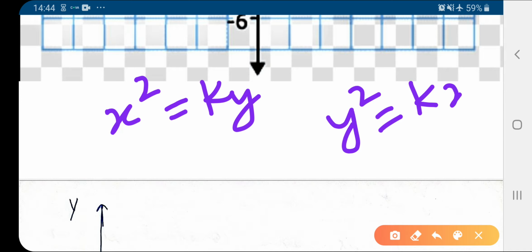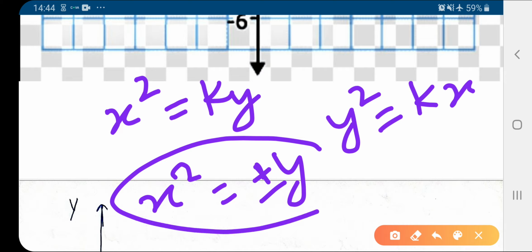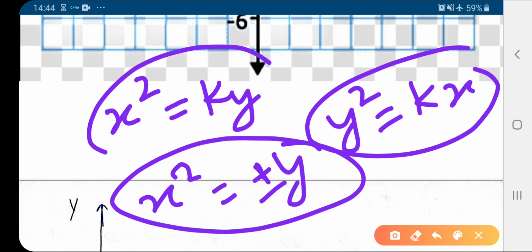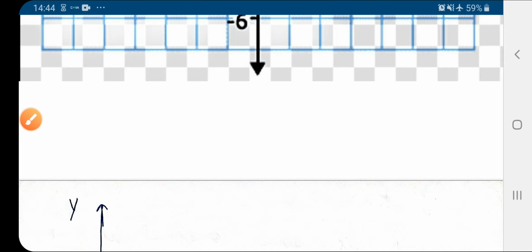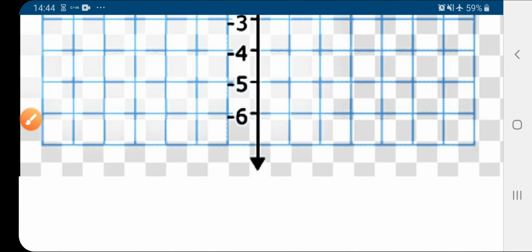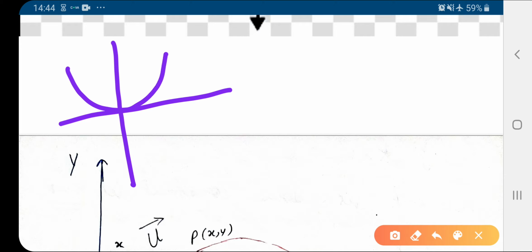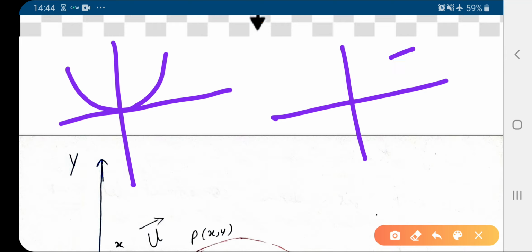Some constant x, or you can say x square equal to with a minus y, like any plus minus 1, here may be plus or minus, any one from these two. So this type of equation gives us a curve which may be like these curves.